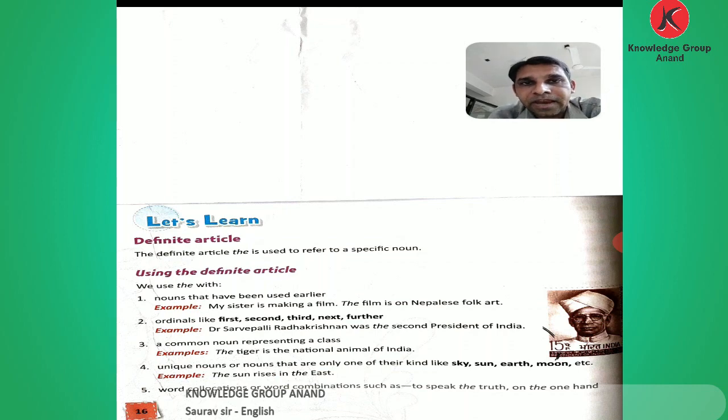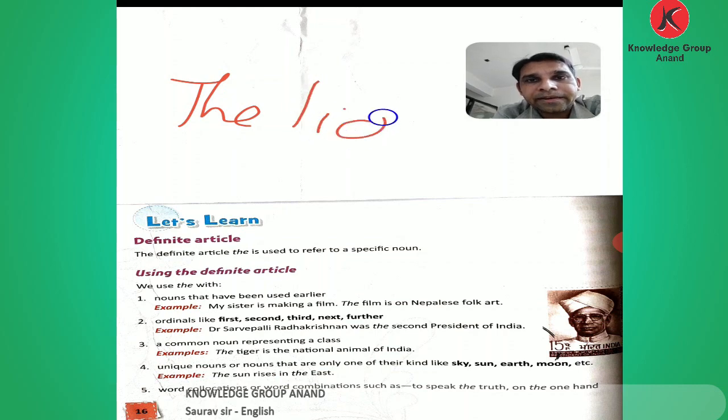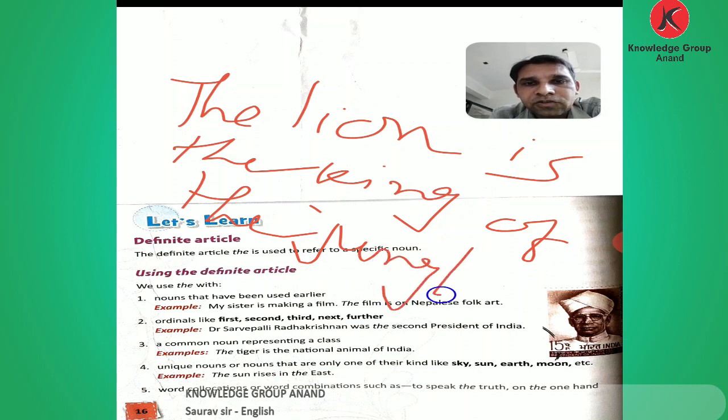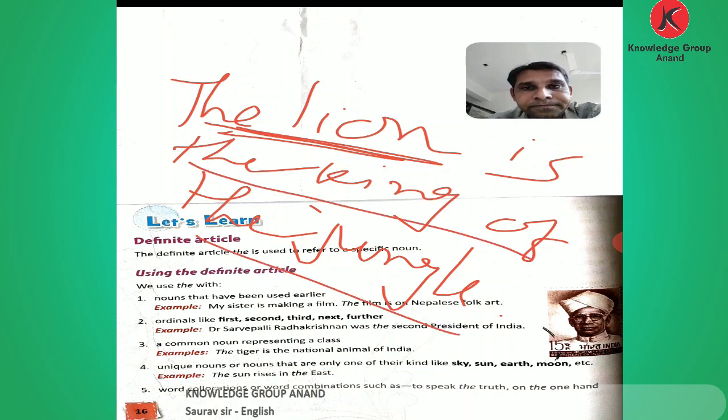That is the class of the tiger. If I use the with the lion, the lion is a common noun, but showing that the lion is the king of the jungle or forest. So talking about the class of the lion, king of the jungle.